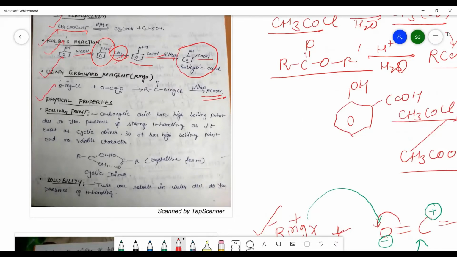Now we will see the physical properties of carboxylic acids, such as boiling point, solubility, acidic behavior, etc. First of all, we will discuss the boiling point. As you know well, carboxylic acids have a very high boiling point because they undergo hydrogen bond formation. But this hydrogen bond formation is different from alcohols, because in alcohols only the one OH group is there which can undergo hydrogen bond formation. But in carboxylic acid, the C double bond O group is also present, which simultaneously forms hydrogen bonding, and it results in the formation of a cyclic dimer.